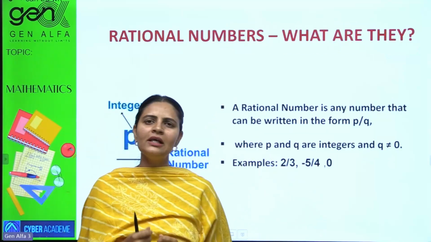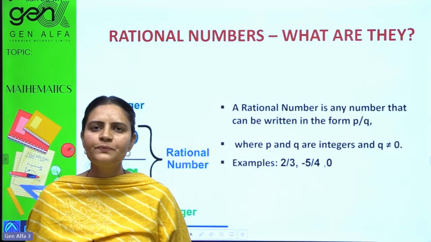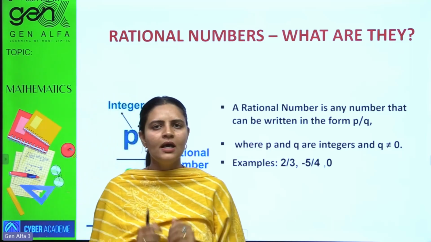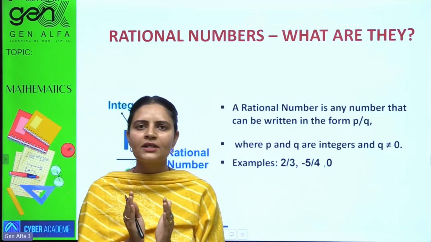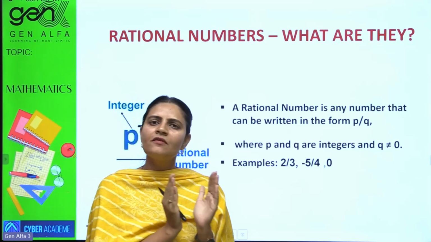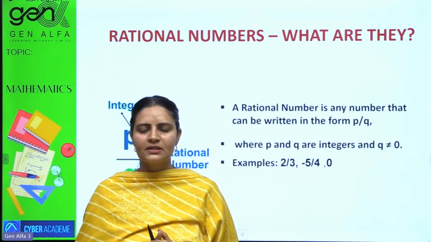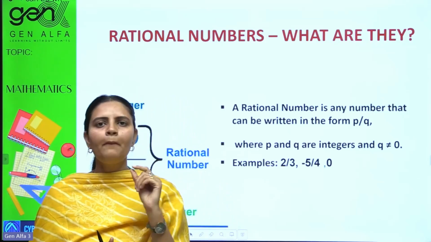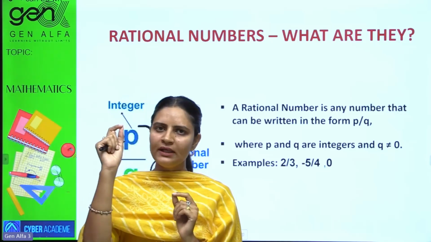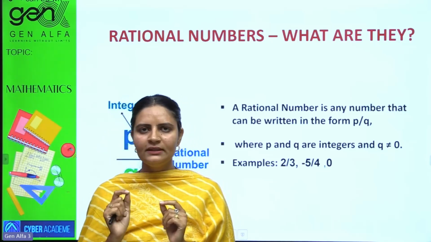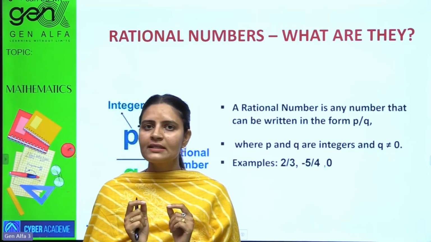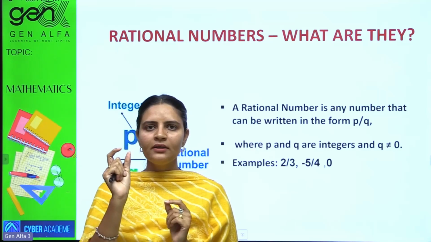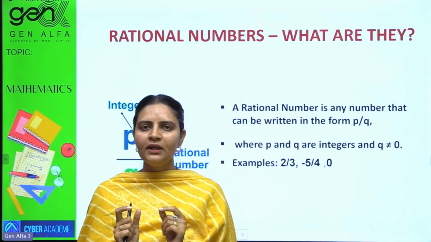So rational numbers. Now let's jump up to the rational numbers. You have understood the fractional numbers. These are somewhere related to fractional numbers. Fractional numbers are parts of whole, having numerators, having denominators. Yes, 3 by 8, previous example, 3 is taken as numerator, 8 is taken as denominator.